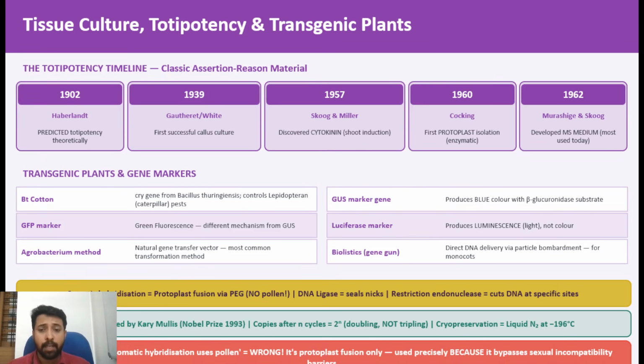Clear? And you should be very clear about the different vectors used in transgenic breeding, which chemicals are involved in transgene development, which are the major markers used for transgene identification, which are the major transgenic crops, and what their main purpose is. Clear? For example, in tomato you have different transgenic types. Flavr Savr tomato has a higher shelf life. Such purposes also you should be very clear about. Okay, hope that is clear.